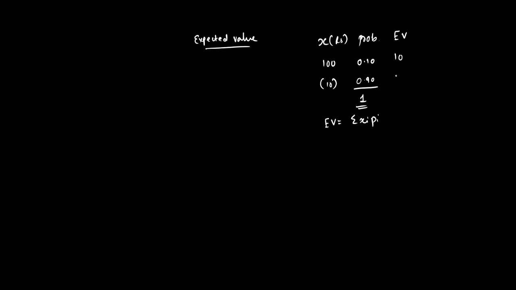0.9 into 10 is 9 rupees. The expected value is positive 1, is it right? And the expected value is positive 1. Now, this formula we will be understanding, but first understand what is expected value and how it is useful.